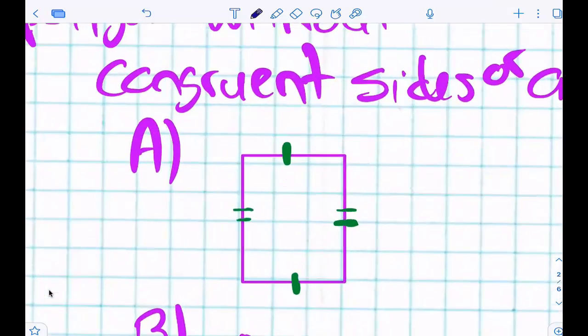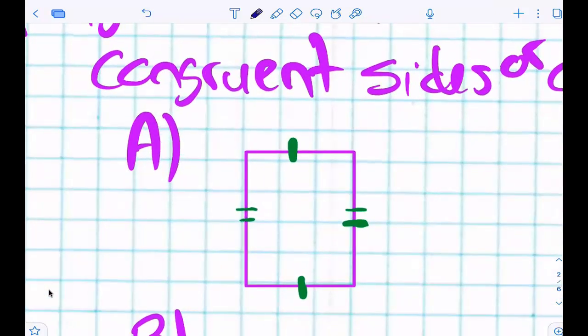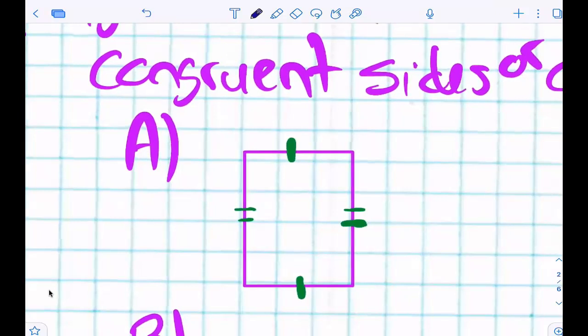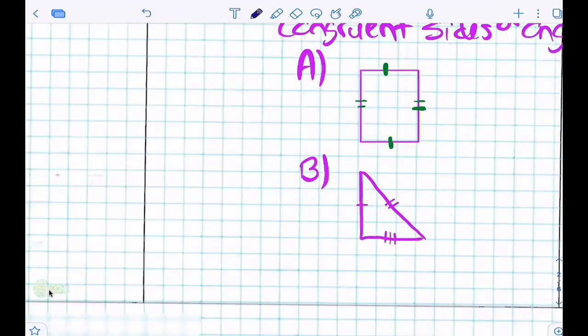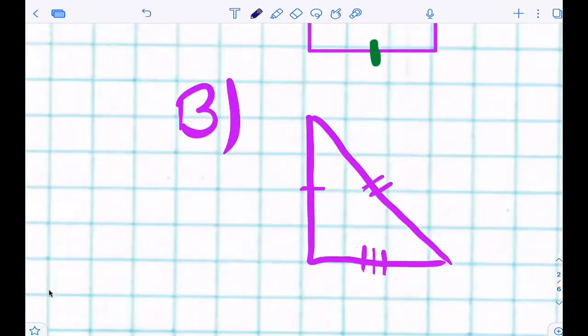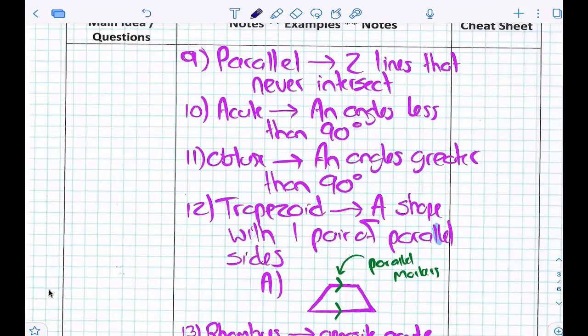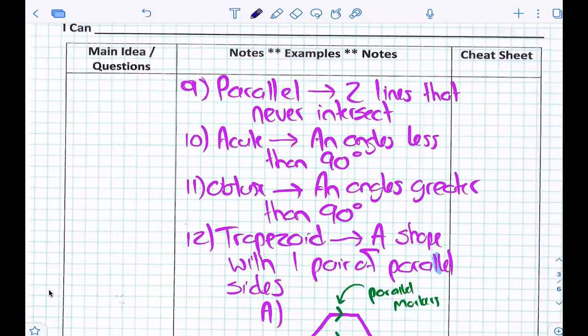Cool. Is this an irregular polygon? Is this an irregular polygon? Yes, because it has different side lengths, right? Is this an irregular polygon? Yes. Cool. Parallel, two lines that never intersect.